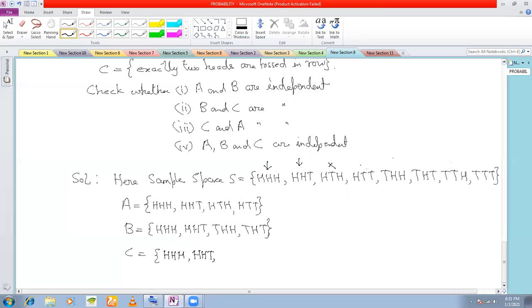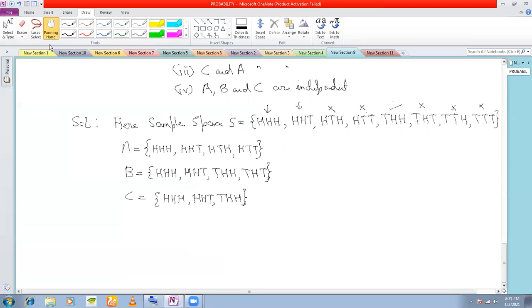Here, are you getting 2 consecutive heads? No. So this is also out. Are you getting 2 consecutive heads here? Yes, you are getting in the second and third one. T H H. This one, T H T, not possible. This one not possible. This one also not possible. So you got C also. Right?